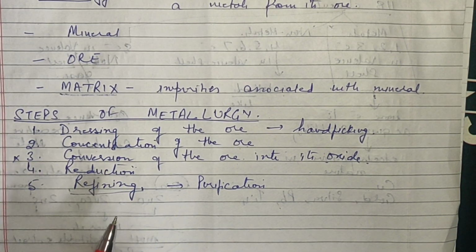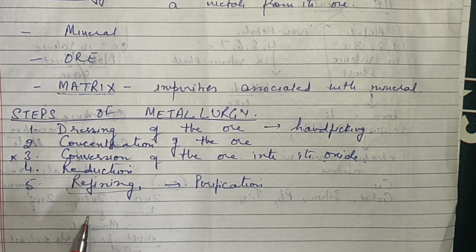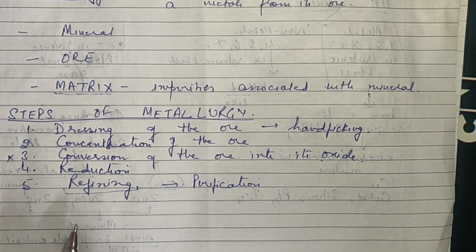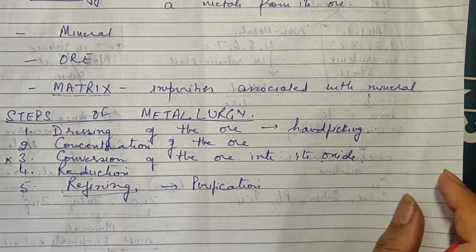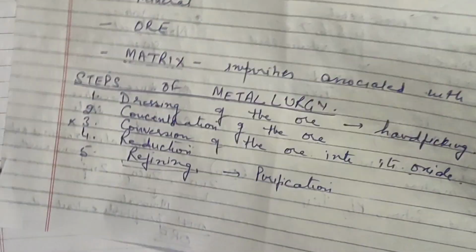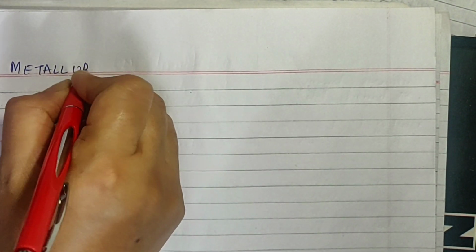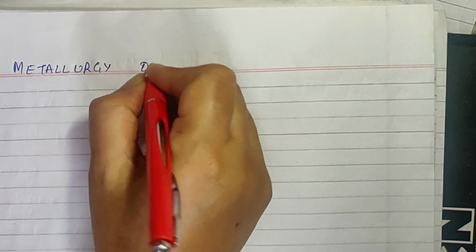Now, according to the reduced syllabus, we just have to restrict ourselves to the metallurgy of aluminium. Alright, so we will follow all these steps and see how the aluminium can be extracted. So, metallurgy of aluminium.